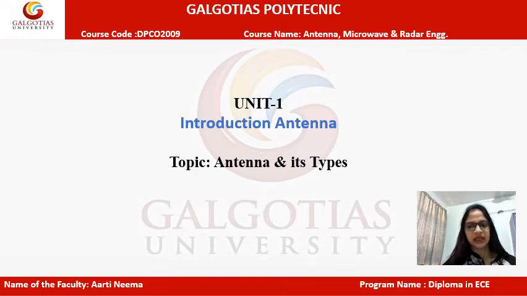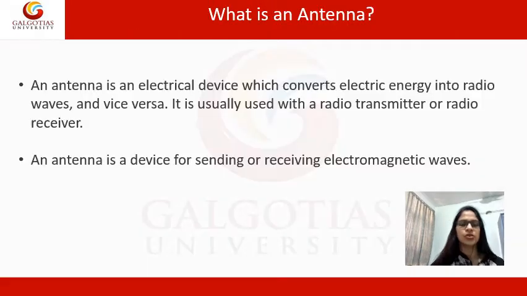What is an antenna and what are the different types of antenna we use? So what is an antenna? An antenna is an electrical device which converts electrical signal into radio waves and vice versa. Vice versa means it again converts radio waves into electrical signal. It is usually used with a radio transmitter and radio receiver. An antenna is a device used for sending or receiving electromagnetic waves.